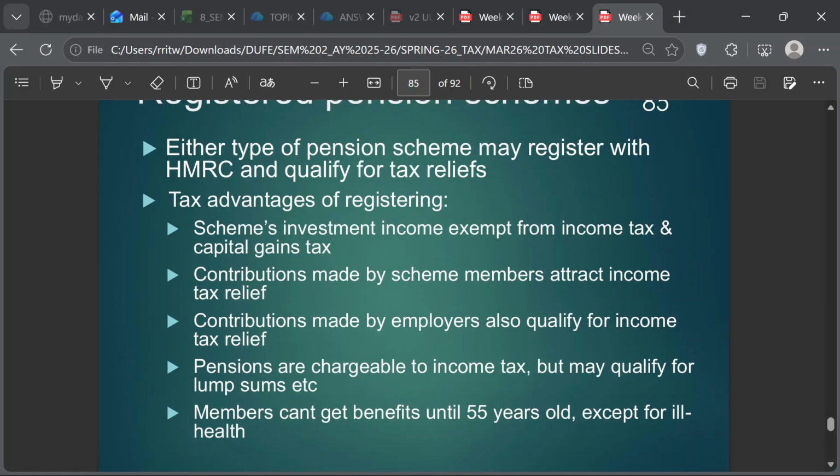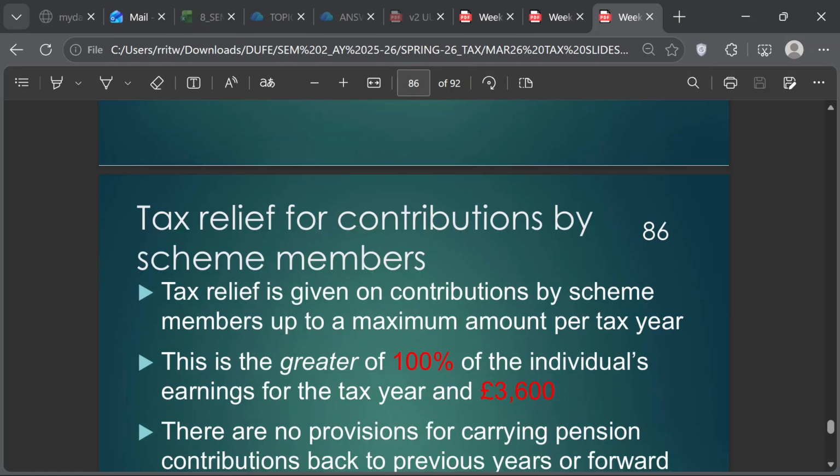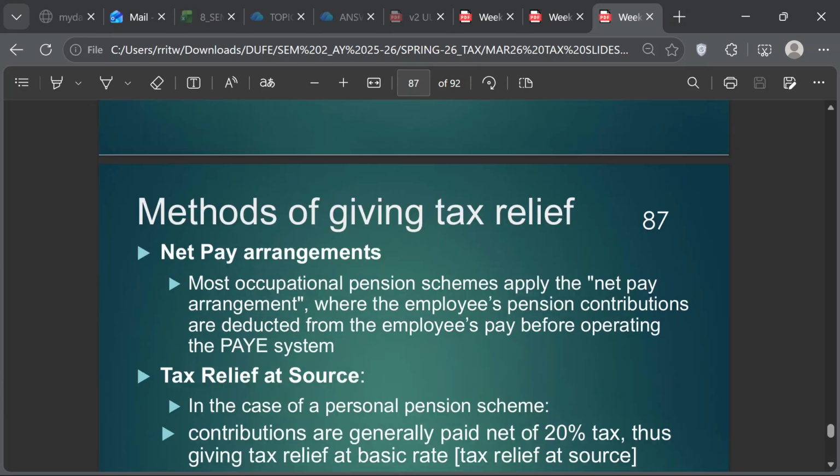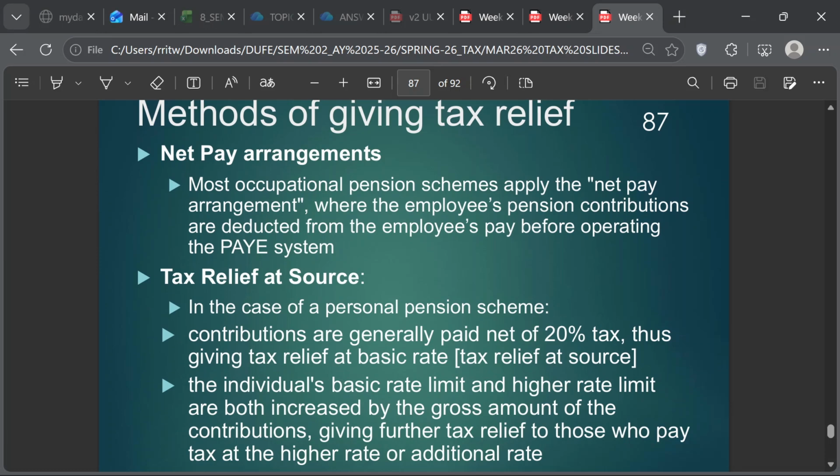In this case, what happens is that, look at this, there's a contribution, it says pension contributions. So these are the two types. This is what you need to remember, basically. This is the occupational pension, that is a net pay arrangement. So basically, it doesn't get included in your taxable income. It's not included in your taxable income. So that is given as a deduction in your taxable income. This is the kind of relief that you get.